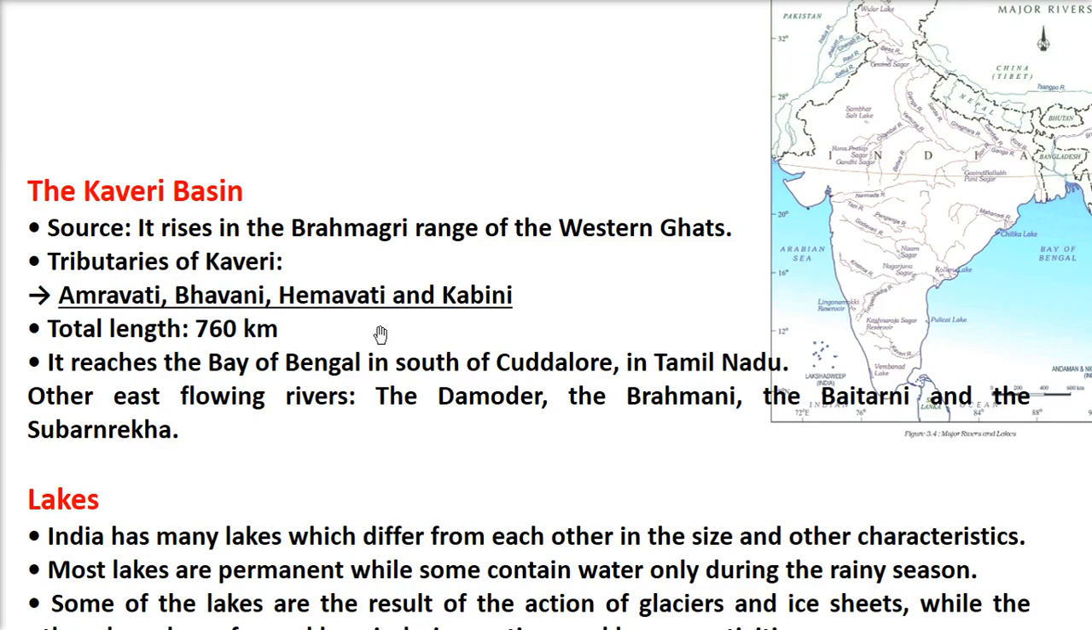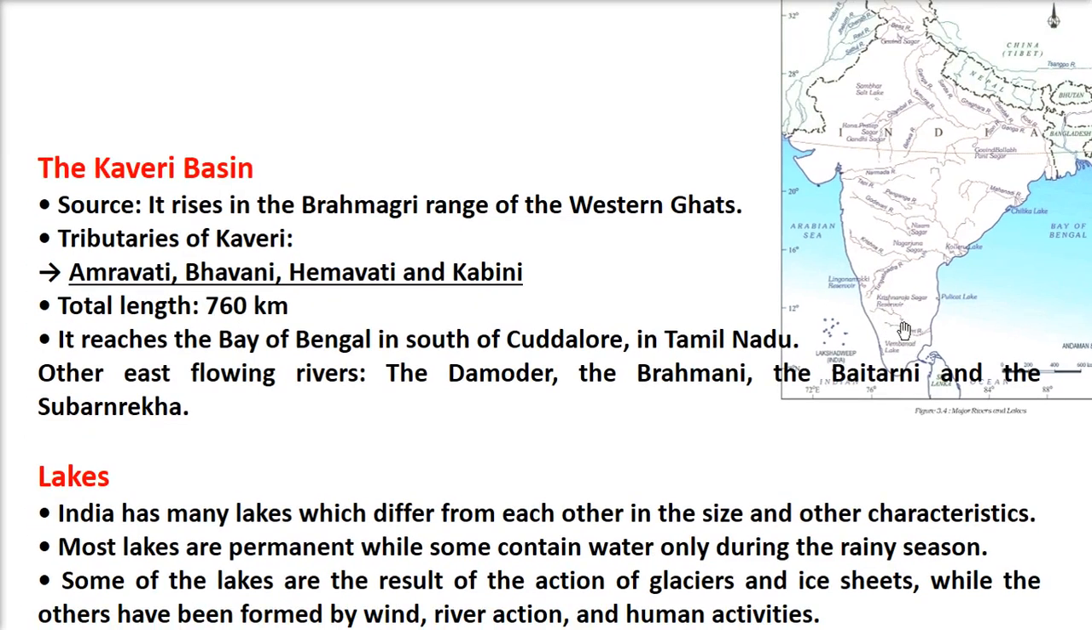The tributaries of Kaveri are Amravati, Bhavani, Hemavati and Kabini. The total length of this Kaveri Basin is 760 km. It reaches the Bay of Bengal in the south of Cuddalore in Tamil Nadu. And the other east flowing rivers are the Damodar, the Brahmani, the Baitarni and the Subarnalekha.